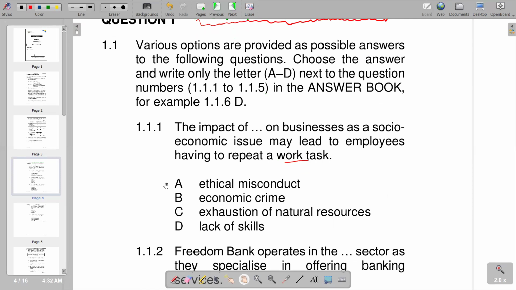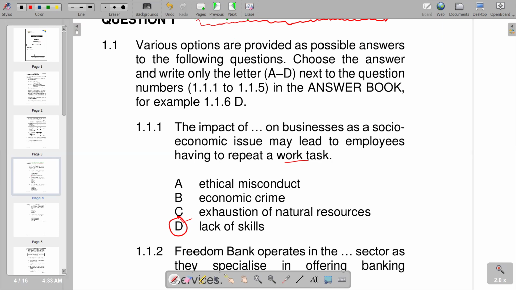D, lack of skills. So according to the response that we are getting there, it means the correct one becomes lack of skills. So remember, our question is saying the impact of debt on businesses as a socio-economic issue may lead to employees having to repeat work. So we are saying if there is lack of skills, that's where we can have such a situation whereby work has to be repeated, since obviously on the first attempt it won't be done properly due to lack of skills, and there's need to redo the work. So this is what we have in terms of 1.1.1.